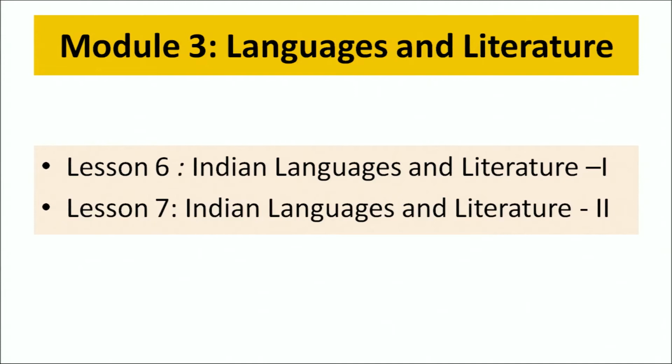Now let us understand module number 3, that is Language and Literature. This module is intended to acquaint the learners with the languages and literature of India. This module shall examine the important role of Sanskrit in ancient India. Accordingly, you will find 2 lessons in continuation with the previous lessons in this module. Lesson number 6, Indian Languages and Literature, Part 1. Lesson number 7, Indian Languages and Literature, Part 2.